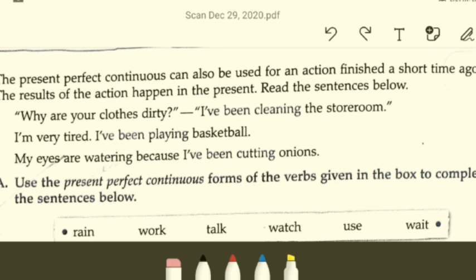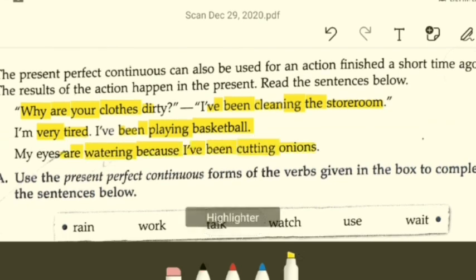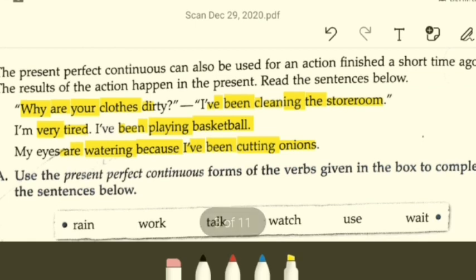Your mother would be asking you, why are your clothes dirty? So the action took place just moments ago, right? So this is a preset, like, why are your clothes dirty? I've been cleaning the storeroom. Okay. I'm very tired. I've been playing basketball. My eyes are watering because I have been cutting onions. Alright, so these are all examples of present perfect continuous tense. They are used for an action finished a short time ago. Okay.